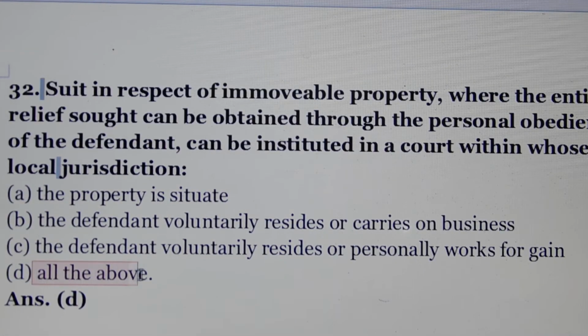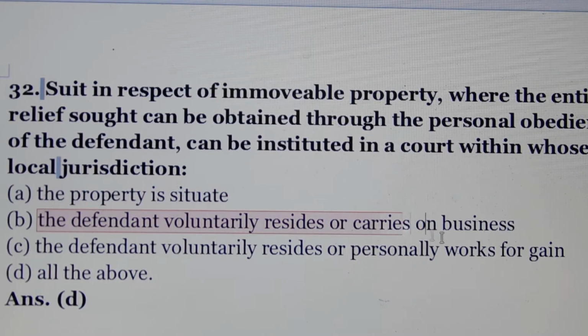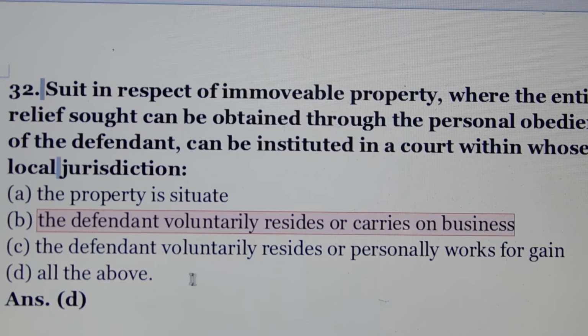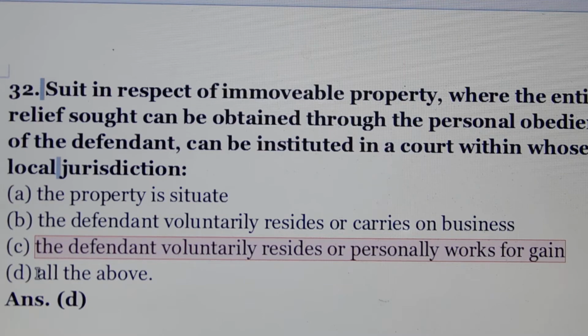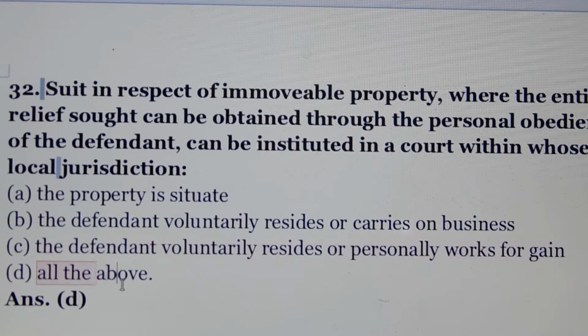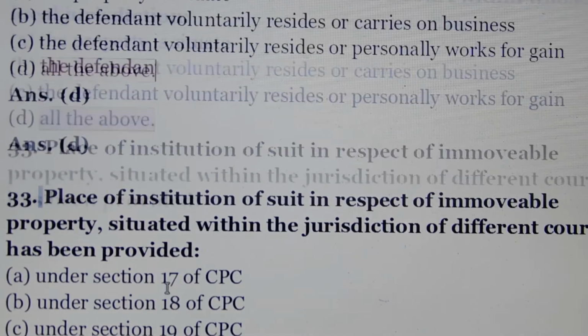Question number 32. Suit in respect of immovable property where the entire relief sought can be obtained through the personal obedience of the defendant can be instituted in a court within whose local jurisdiction? Answer is option number D. All of the above. Means number A, the property is situated. Number B, the defendant voluntarily resides or carries on business. Number C, the defendant voluntarily resides or personally works for gain. All the above.